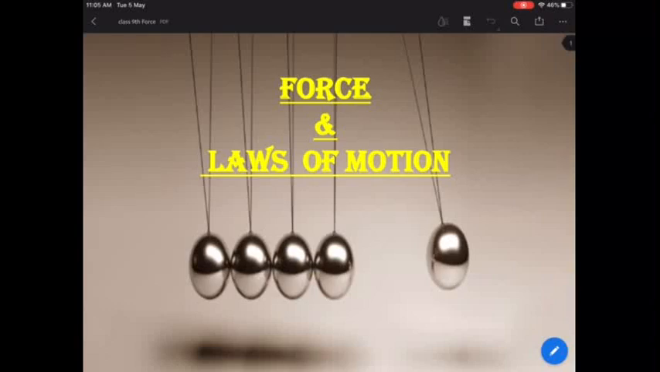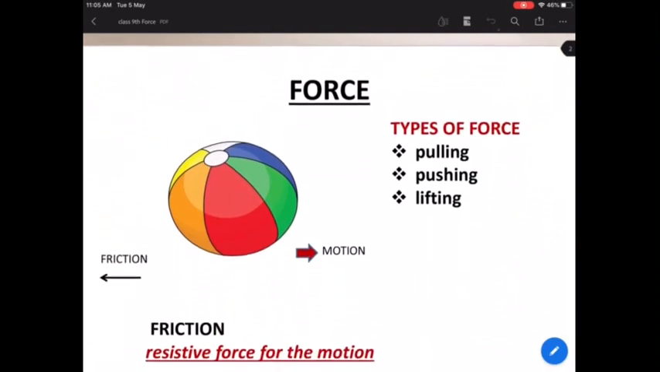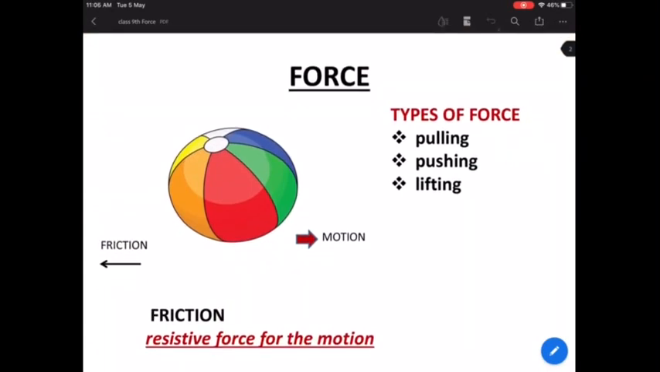Discuss what are the laws of motion. Okay, so let's start the class. So this is what we already know about force. So what is force? Force is basically